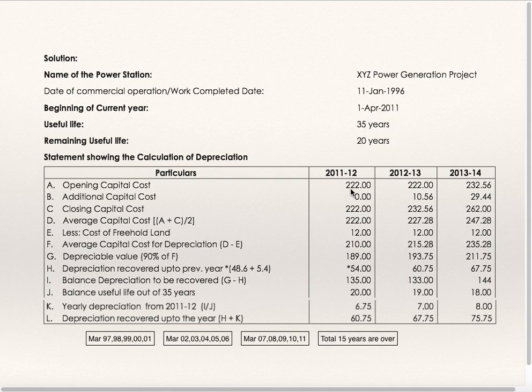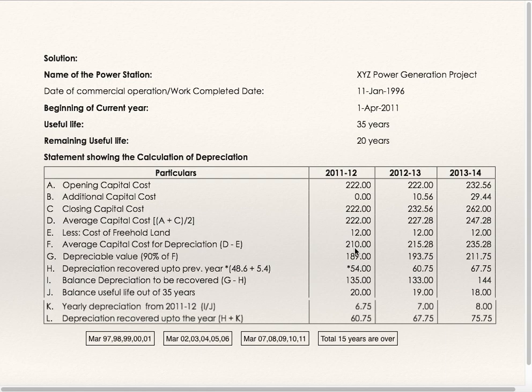Opening capital cost is 222, which is given. Additional capital cost for the first year is not there, nil. Closing is same as opening. Average is opening plus closing divided by 2, so it is 222. Less cost of freehold land, which is given as 12. Average capital cost for depreciation is 222 minus 12. On this you are supposed to calculate depreciation.